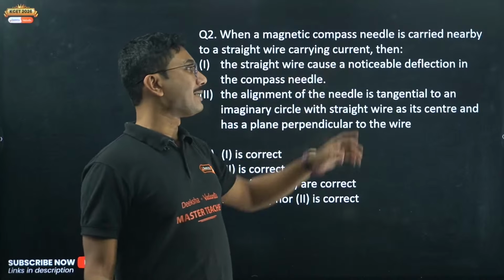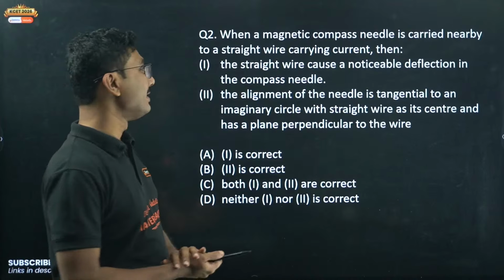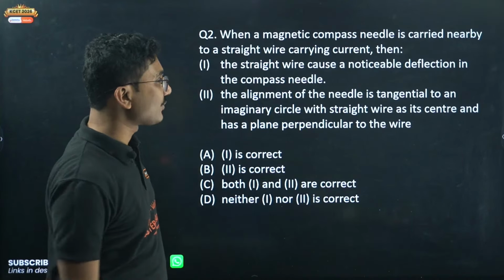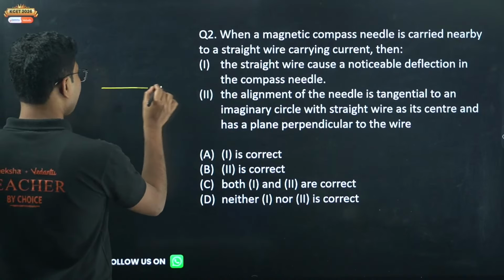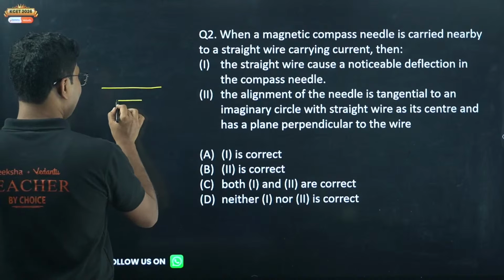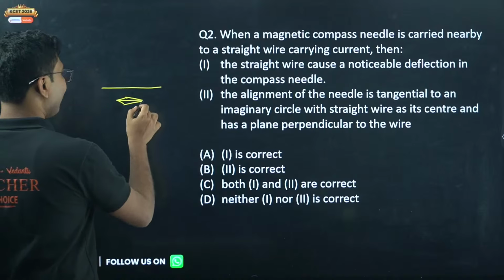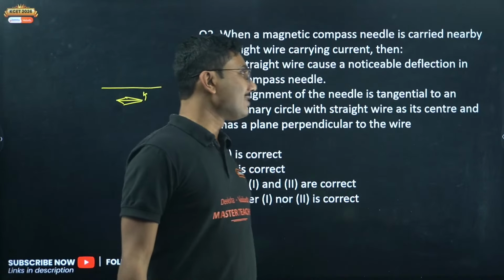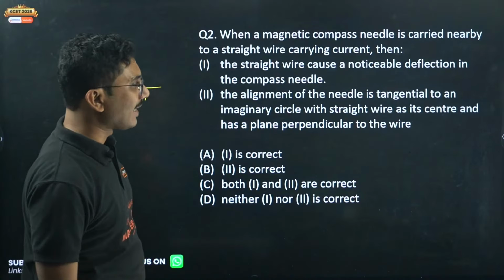When a magnetic compass needle is carried near a straight wire carrying current, the wire causes a noticeable deflection in the compass needle. The alignment of the needle is tangential to an imaginary circle with the straight wire as its center.